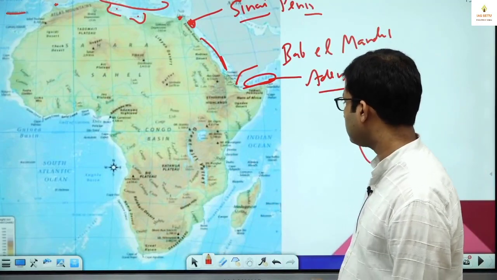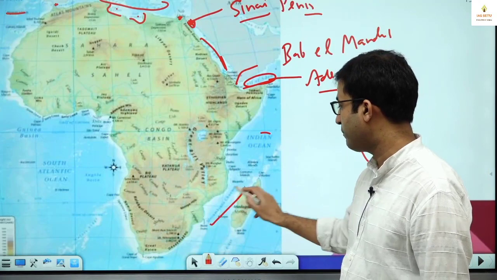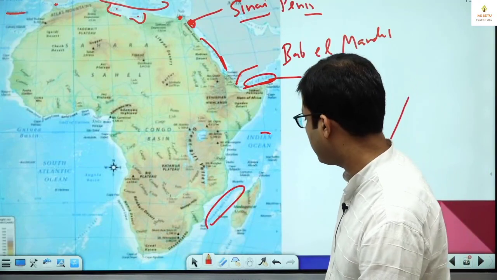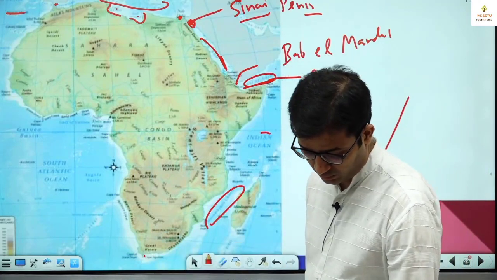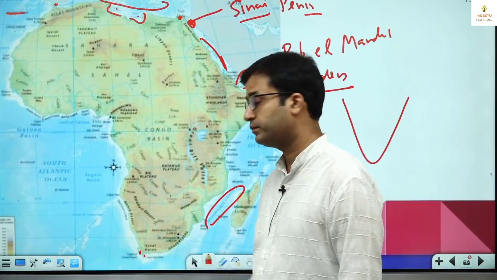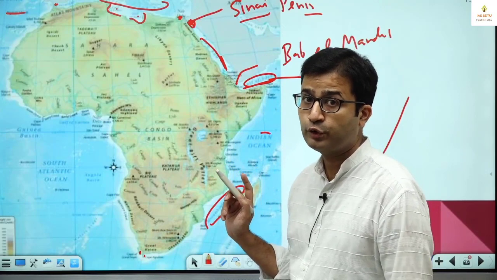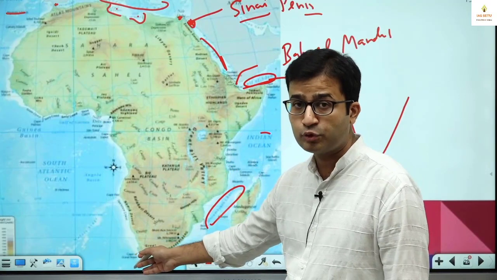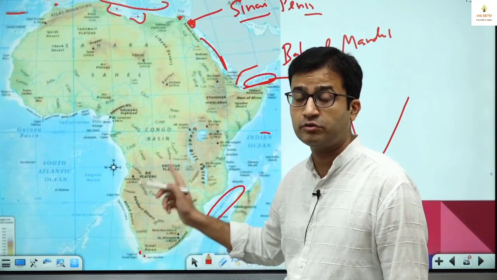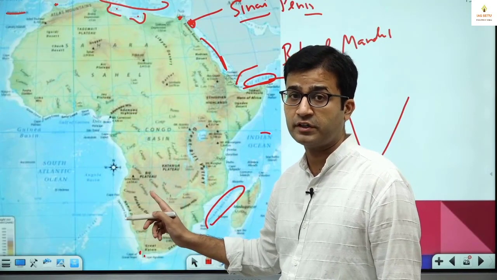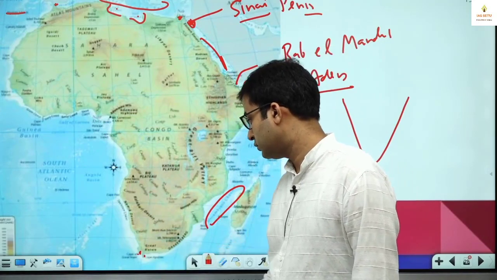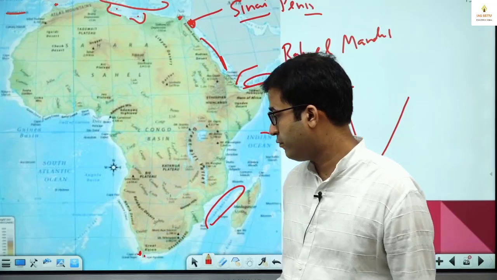Okay. Next is Indian Ocean. This is Mozambique Channel. You can locate. After that, this is Cape Agulhas. This is Cape of Good Hope. When I talk about the volcano, like here, I told you the effect was up to this. And the volcano came in Indonesia, 12,000 kilometers far away, so its effect was there. So this is Cape of Good Hope.